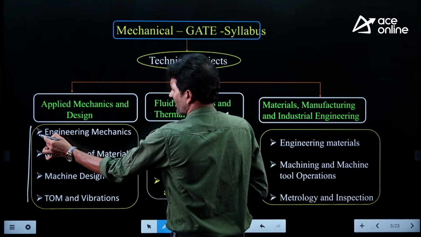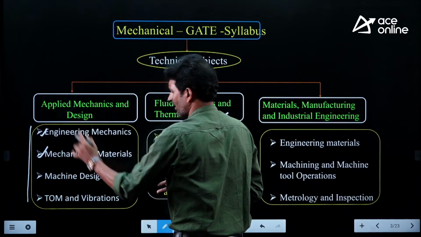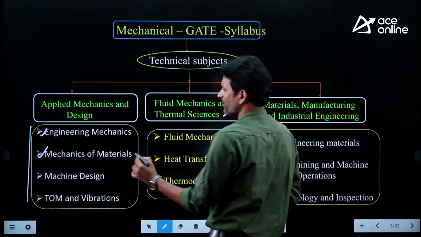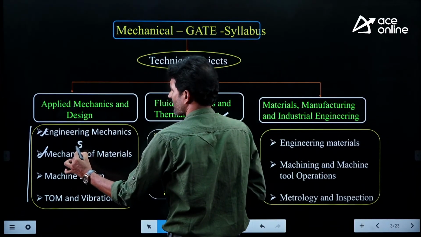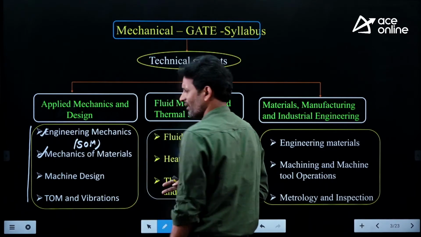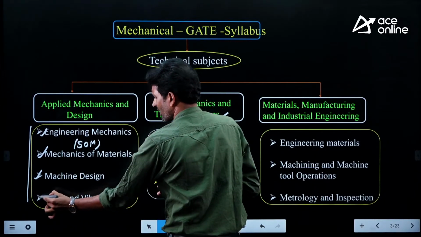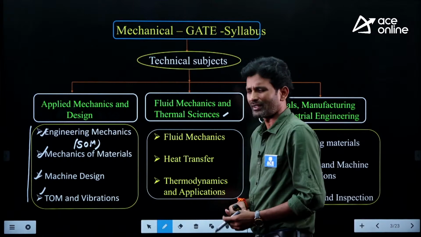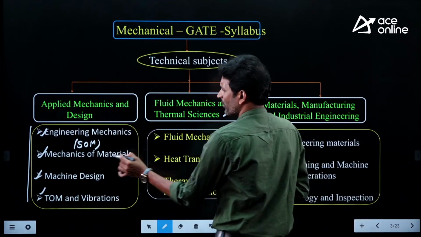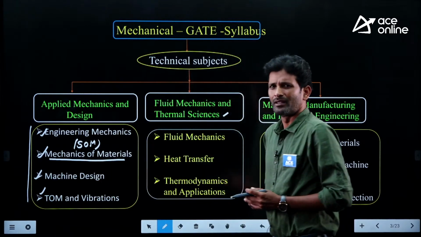The first subject we have is engineering mechanics. The second subject under this category is mechanics of materials. Strength of material is known as mechanics of materials. After that we have another subject, machine design. Then we have theory of machines and vibrations. In this stream, our focus is the preparation strategy for this subject.